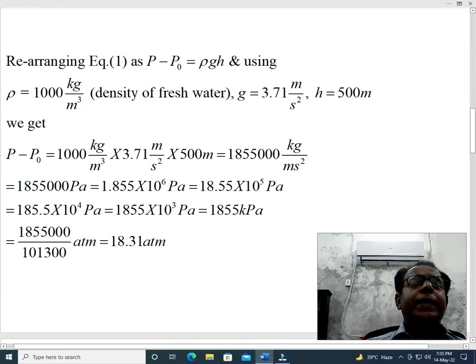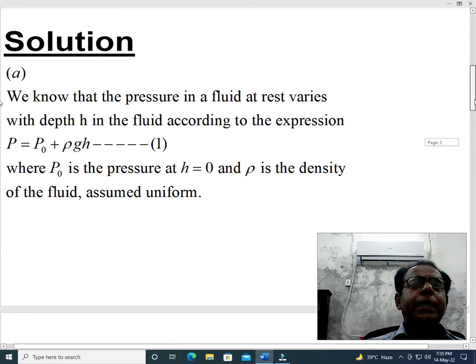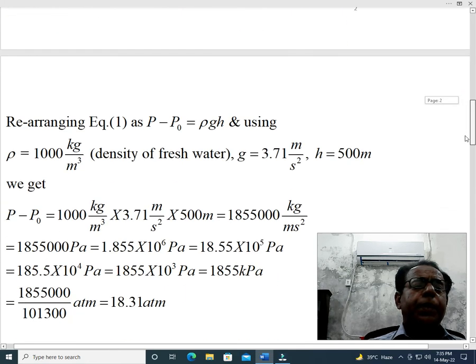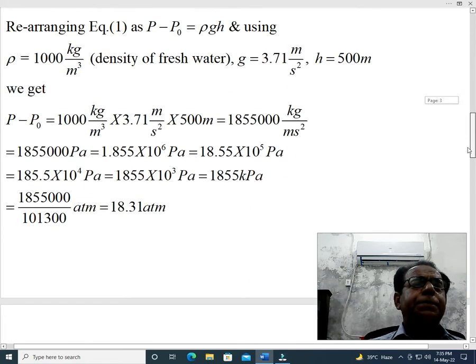Rearranging equation 1 as P minus P naught equal to rho g h. When P naught is shifted to the left side of the equality, it becomes P minus P naught equal to rho g h.